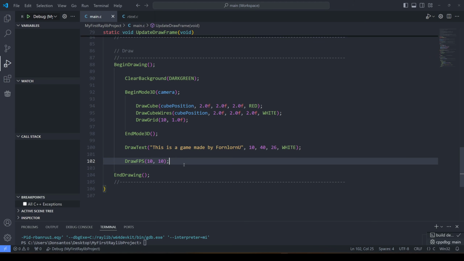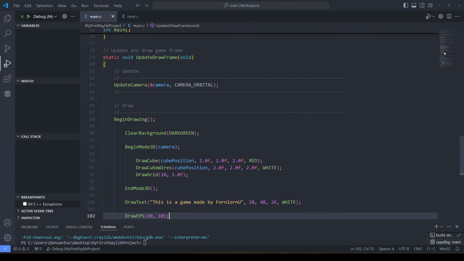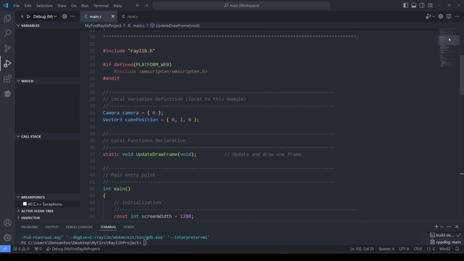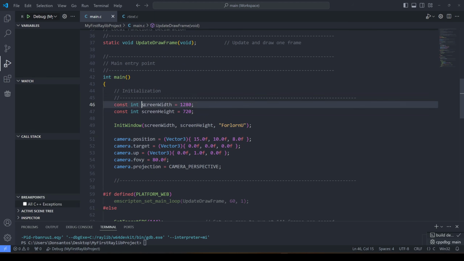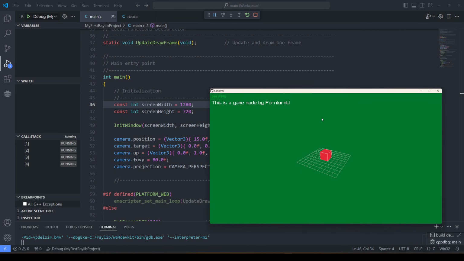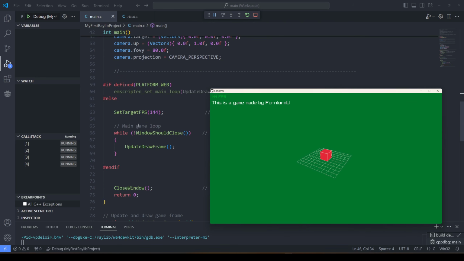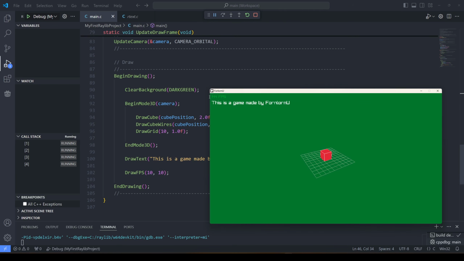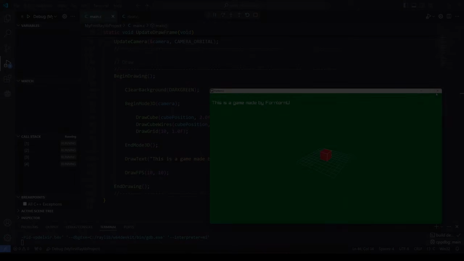This is the position of the text. So we could change this to be on the right side, on the top right instead. So we have this value, which tells us how large the window is. And when we draw a window, and this is true for most editors, I believe, or maybe it's a Windows thing, I'm not sure, we're drawing from the top left corner out into the world, right? So this FPS text right here, 10, 10, is moving it 10 pixels from the left and 10 pixels down from the top, which is why we're seeing it in the top left corner.